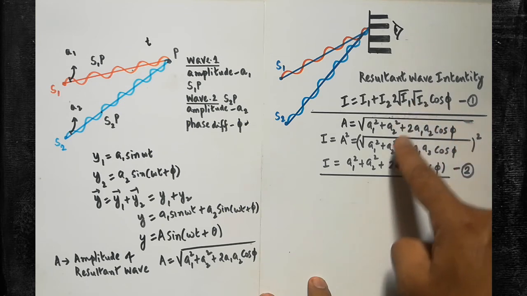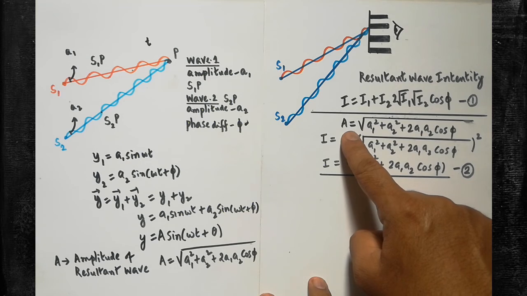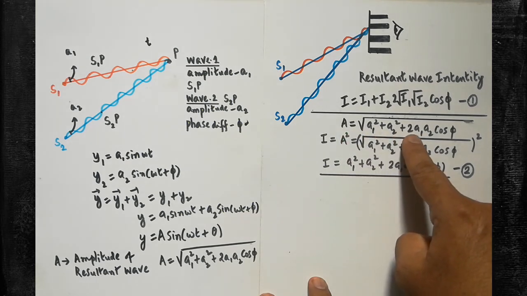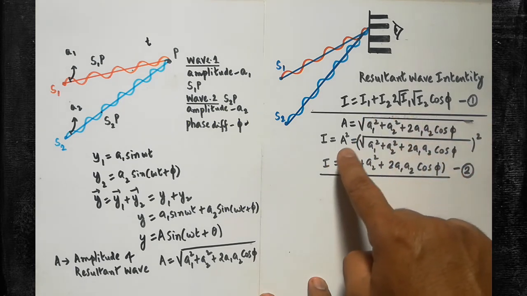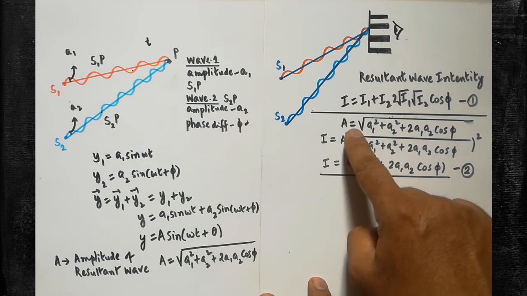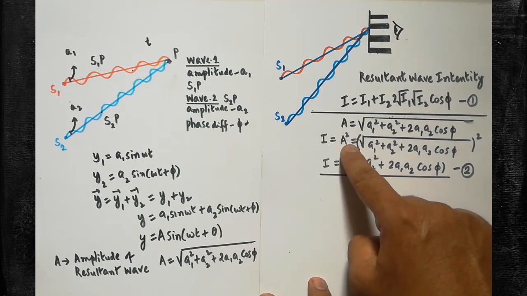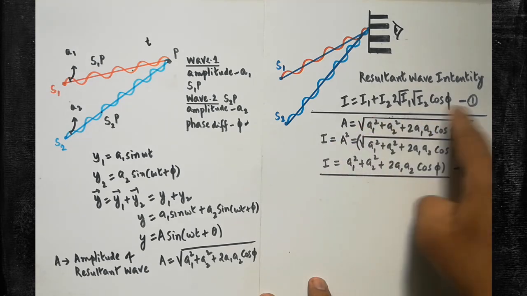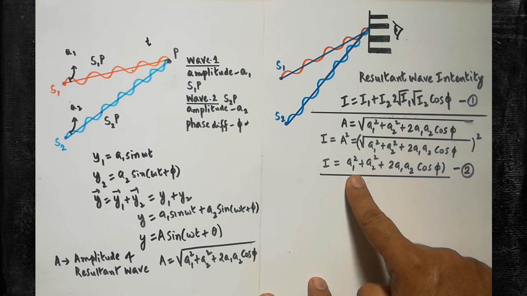Now the same expression can be given even in terms of amplitude. How will you write it? We know the expression for amplitude: A is equal to square root of A1 square plus A2 square plus 2 A1 A2 cos phi. Everything is written inside the square root. Now we know that I is directly proportional to A square. If A is squared, what will happen? You will get the intensity formula. The entire square root factor should be squared. After taking the square root and squaring, you will get the new expression for intensity.